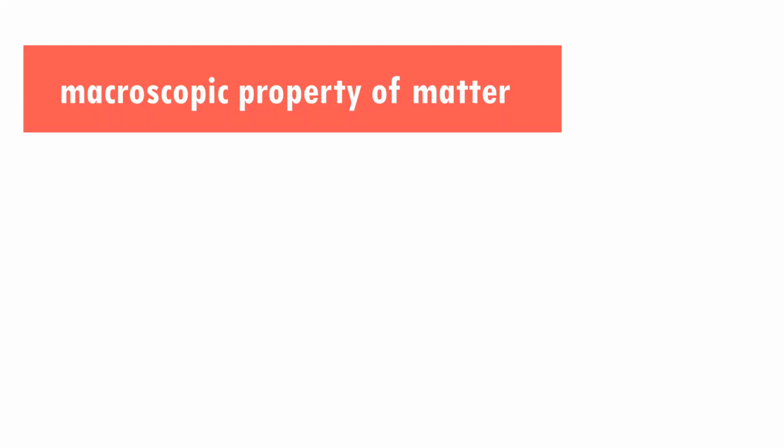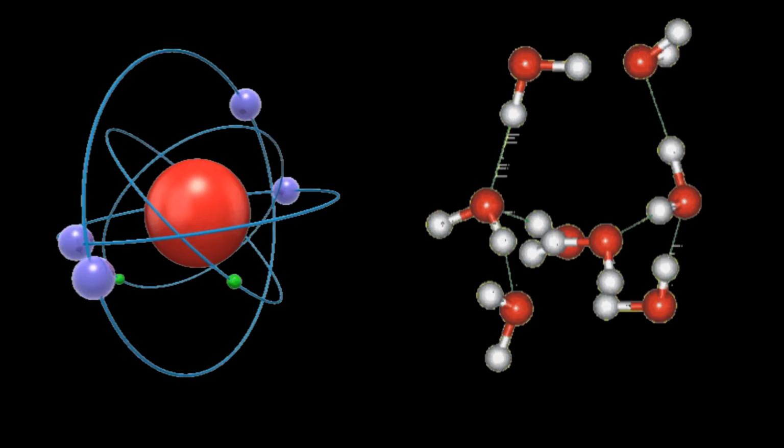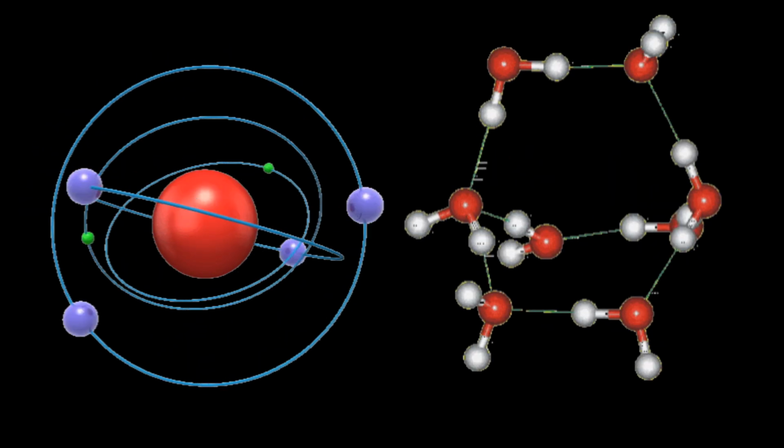Well, one way of understanding how gases behave is to use the concept that every macroscopic property of matter is composed of microscopic ones. To be more precise, stay and learn with us about the kinetic molecular theory. So everything from solid, liquid, and gas are all made up of tiny particles, which we call atoms and molecules.